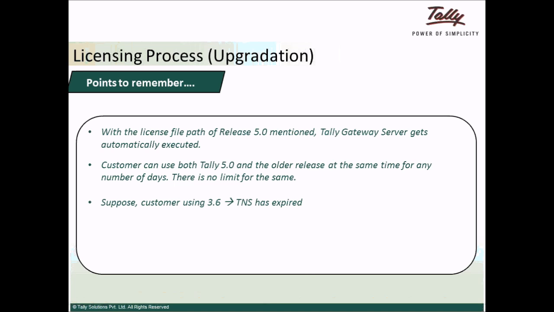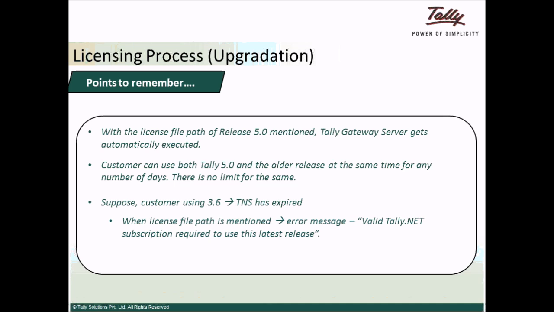Suppose a customer is using 3.6 and the Tally.NET subscription has expired. Under such circumstances, as soon as he keys in the license path for release 5.0, the following message will be displayed in the calculator panel: Valid Tally.NET subscription required to use this release. So, until the Tally.NET subscription is renewed, the customer will not be able to use release 5.0.